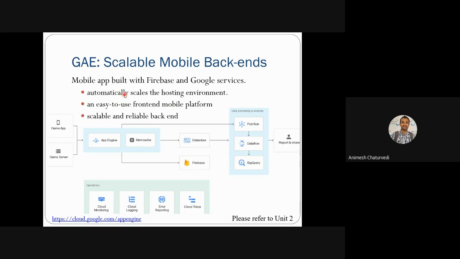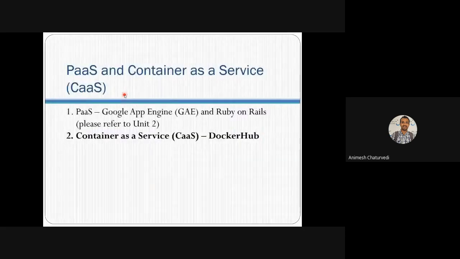Means you can have that in the mobile app format. This also provides cloud monitoring, cloud logging, error reporting, cloud trace, and these things are there in the Google App Engine. So you can go and study something basic in Unit 2 for this.